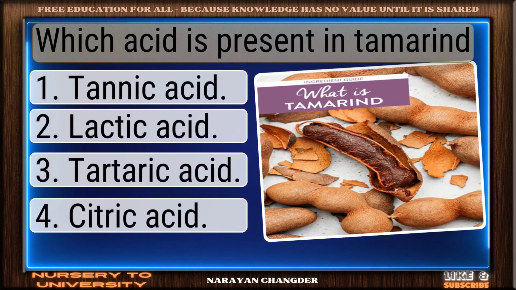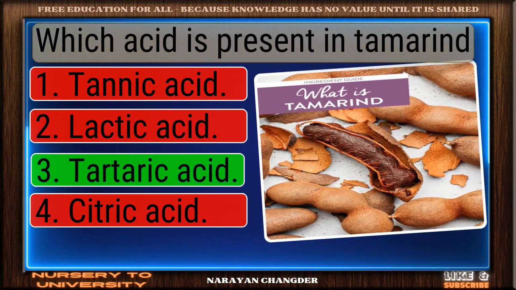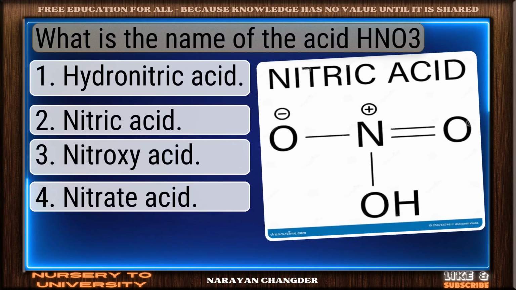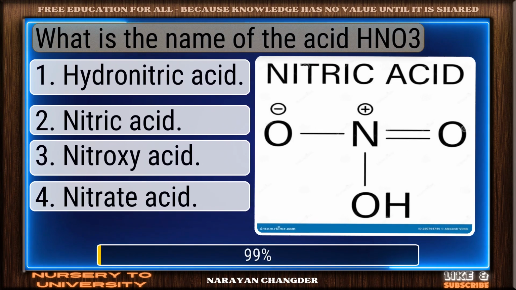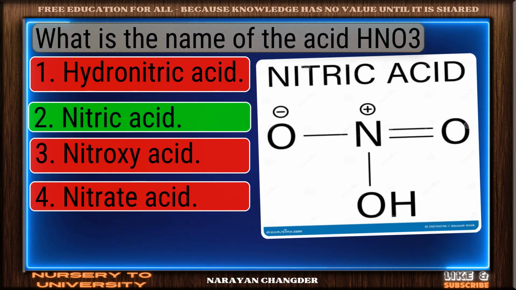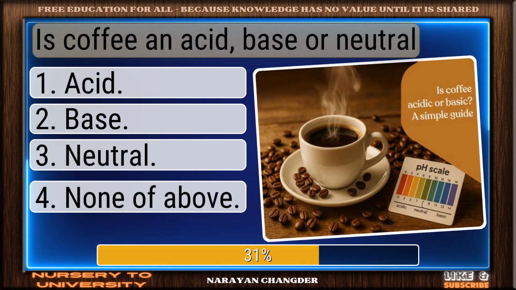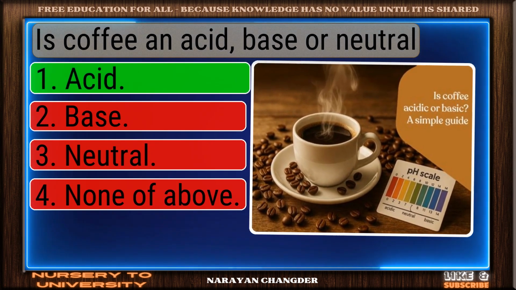Which acid is present in tamarind? Nice work. You chose tartaric acid, and it is correct. What is the name of the acid HNO3? Sharp thinking. Nitric acid is the right choice. Is coffee an acid, base, or neutral? Clear logic. Your choice acid is sound.